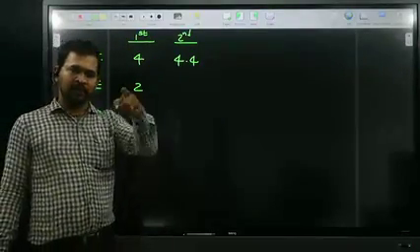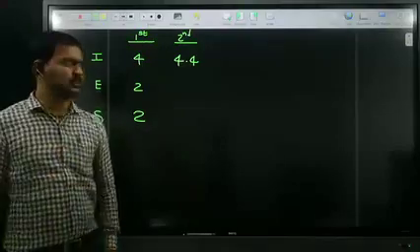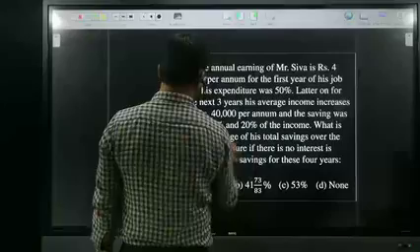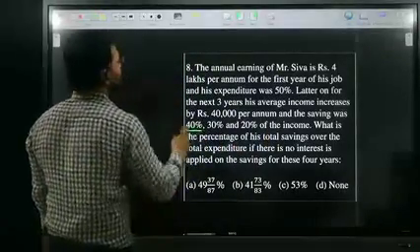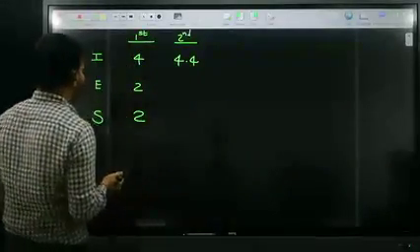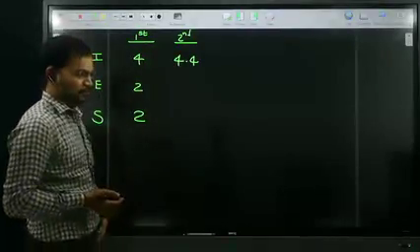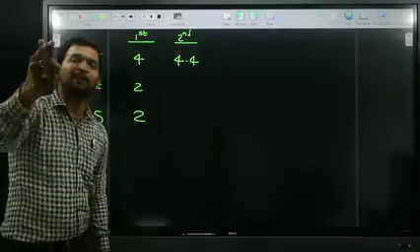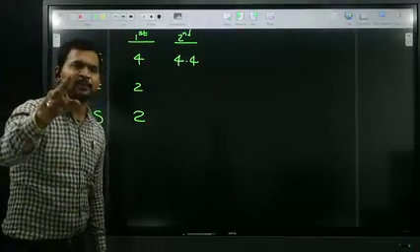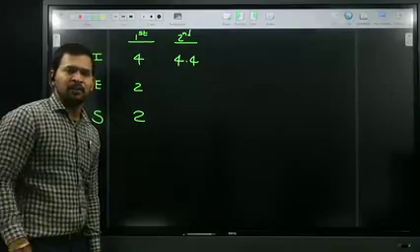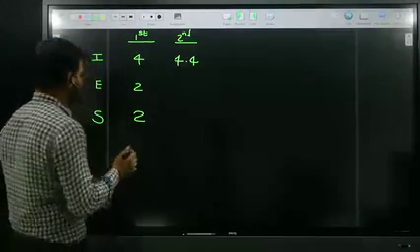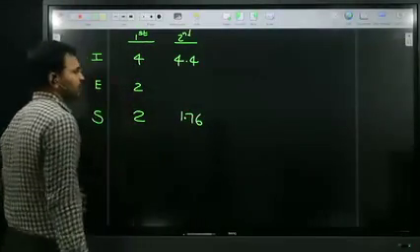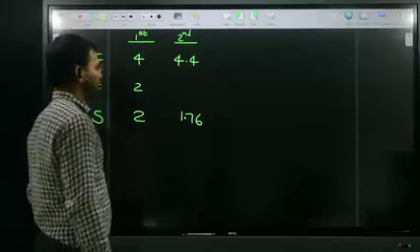In that year, savings is what, amma? 40%. 40% saving is nothing but 40% of 4.4. 10% of 4.4 lakhs is 44,000. 44 into 4 is 176. Therefore, savings are 1.76. Just put aside expenditure.